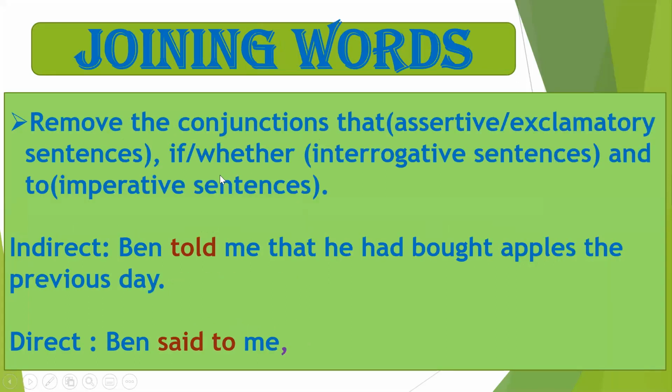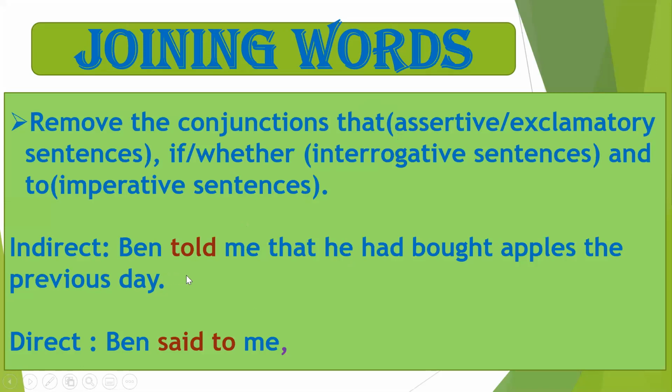So joining words. Next was the joining word. So in case of an assertive or exclamatory sentence, we will remove the conjunction that. In case of an interrogative sentence, we will remove the conjunction if or whether. And in the case of an imperative sentence, we will remove the infinitive to, which we used to change the finite verb to infinitive form. So now the to will be removed. We will not have to in case of the imperative sentence. And likewise, when we are writing the direct speech, we will not use the conjunction that in an assertive and exclamatory sentence, and we will not use the conjunctions if or whether in case of an interrogative sentence.